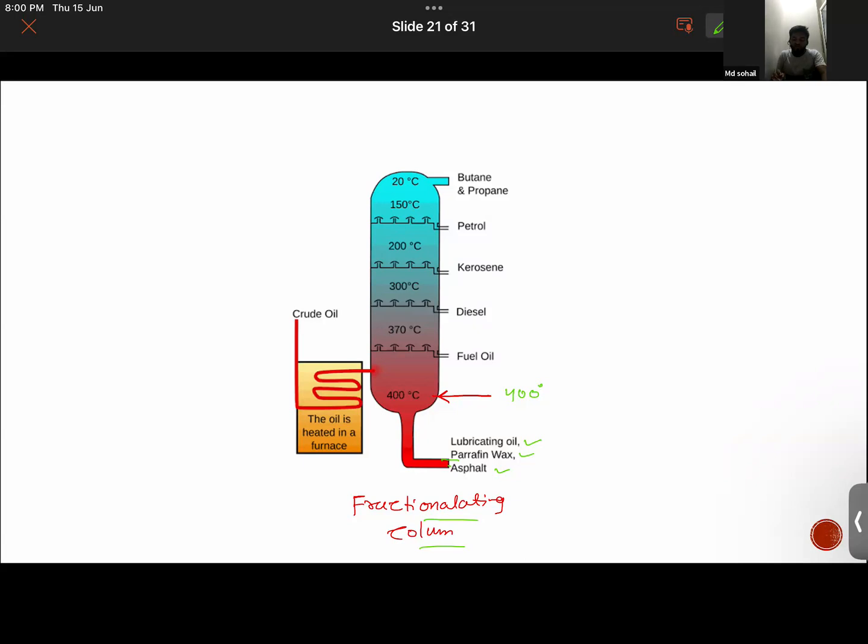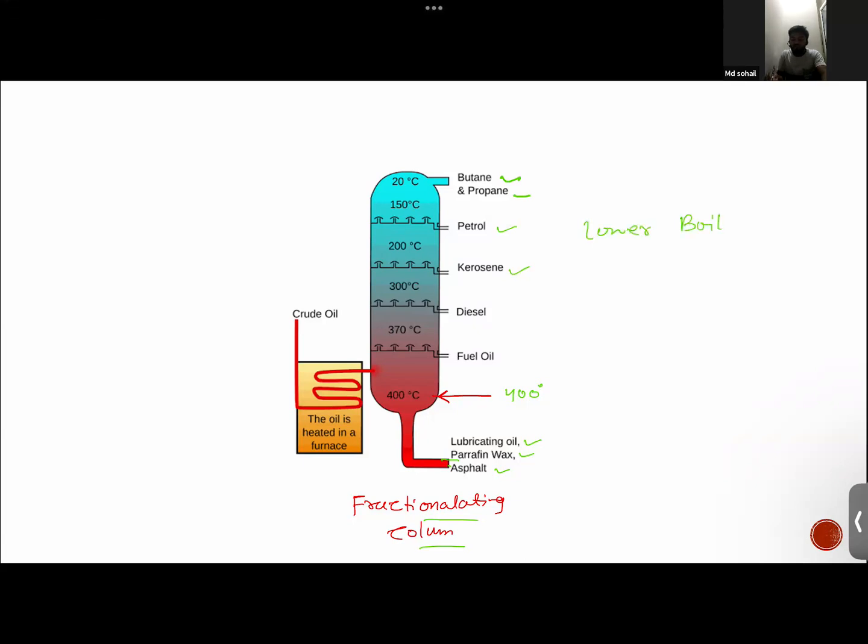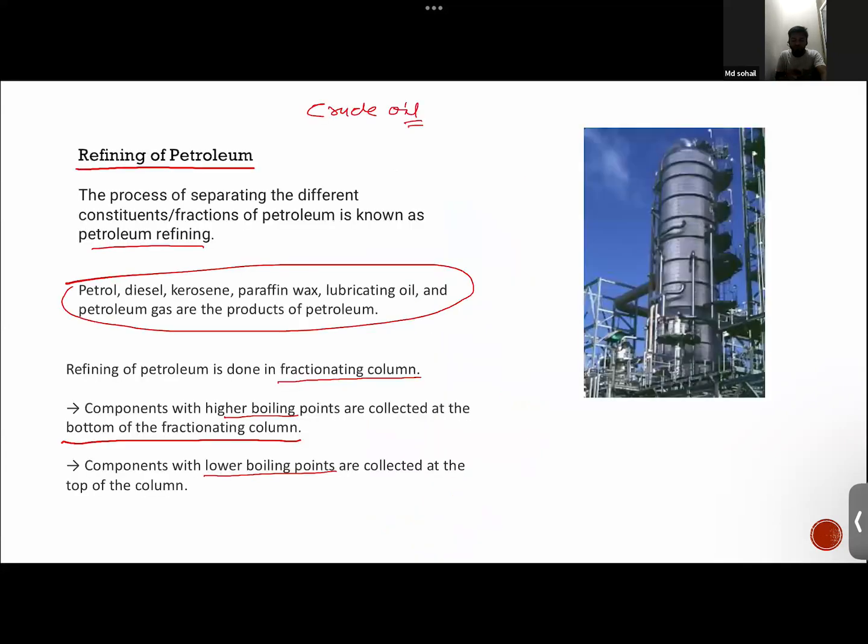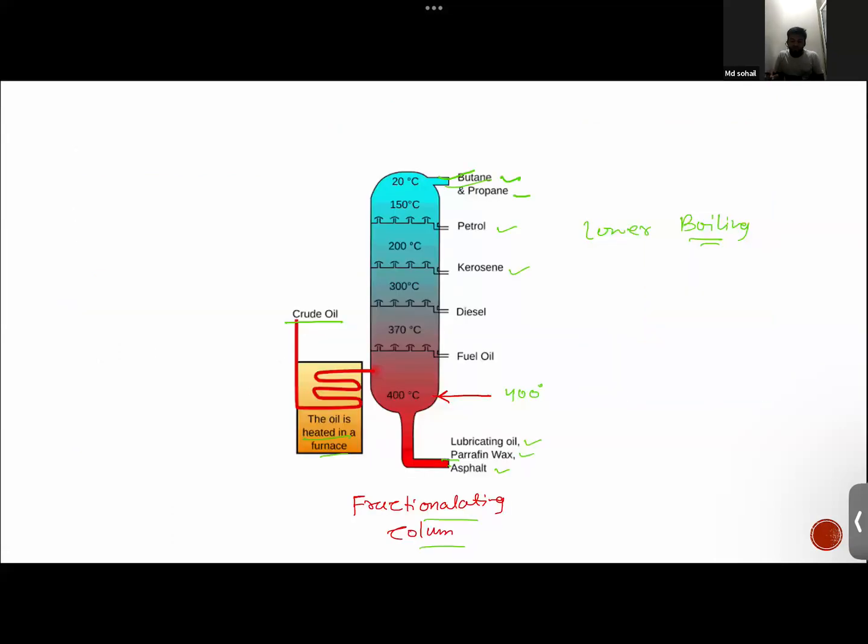Similarly, substances like butane, propane, petrol and kerosene have a lower boiling point. Right, guys? Hence, they will start to rise up, and from this hole, it will be extracted out. And notice how crude oil is heated in a furnace, and from that furnace it is transported to this fractionating column, and there they will slowly evaporate from different holes. Got this thing? So that is how refining of petroleum is done.